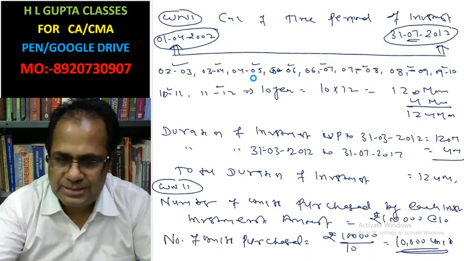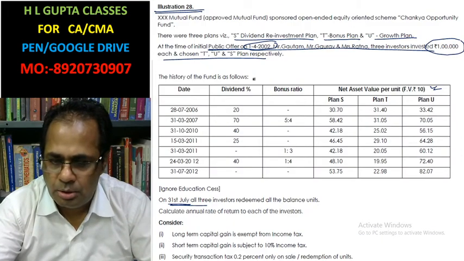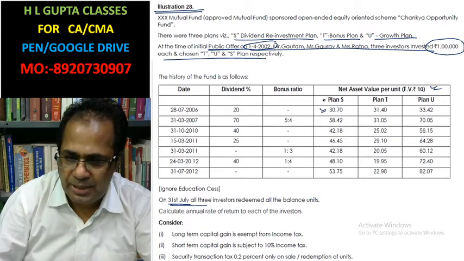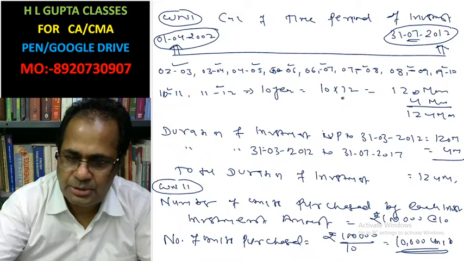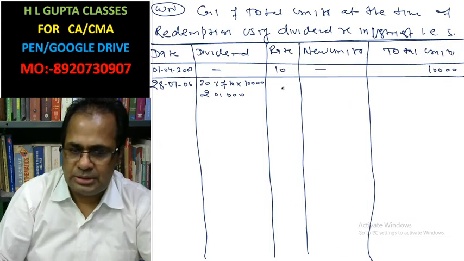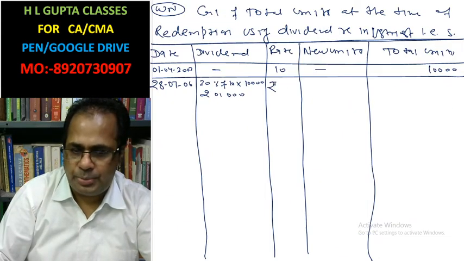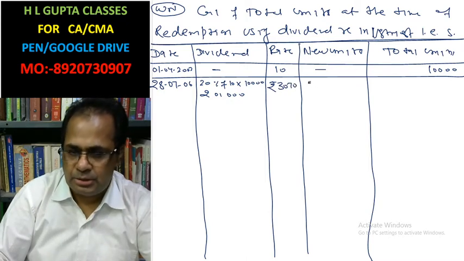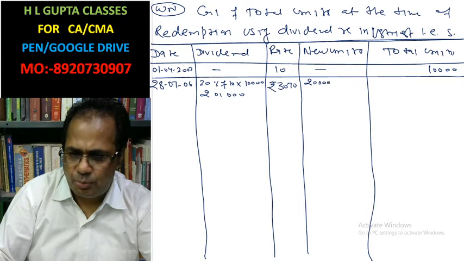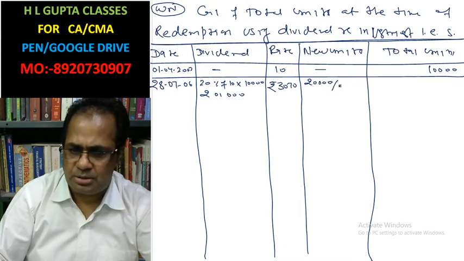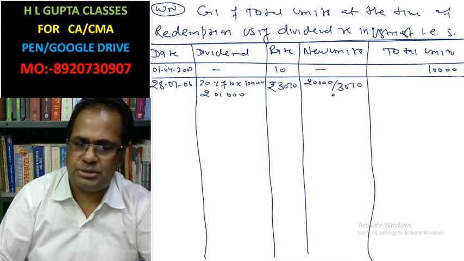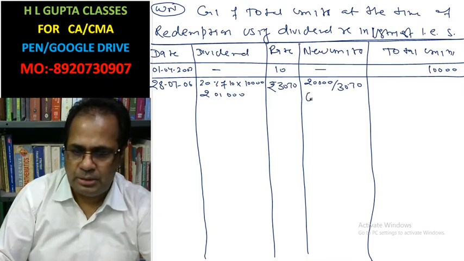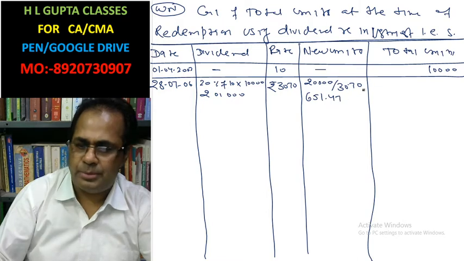The net asset value at that date under plan S is 30.70. Rupees 20,000 invested to purchase at 30.70: number of units 651.47.